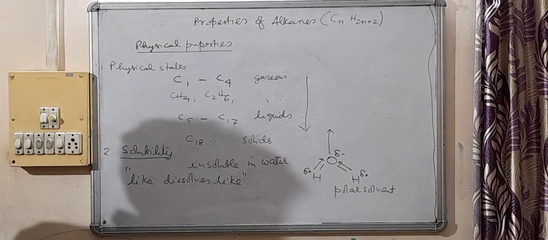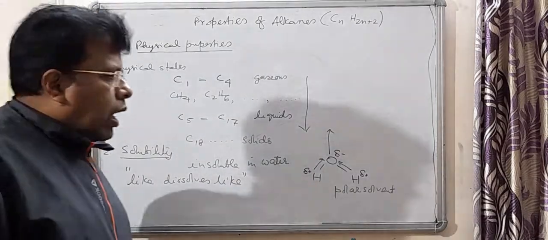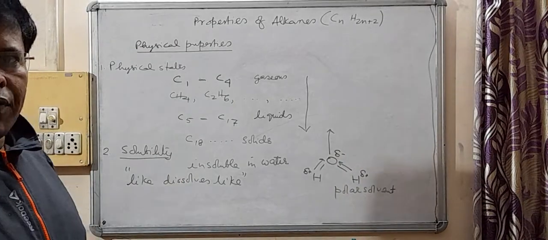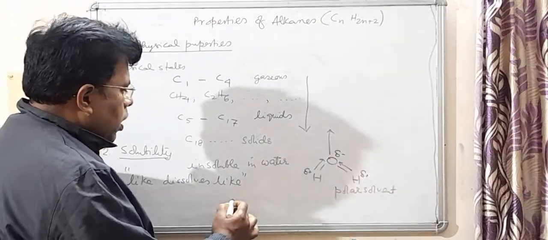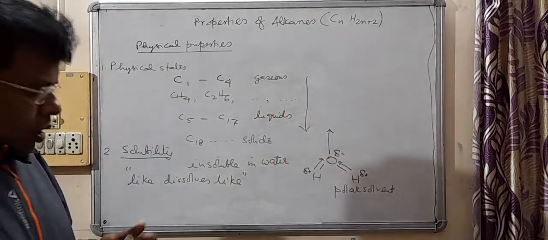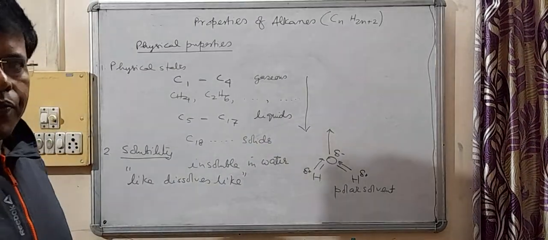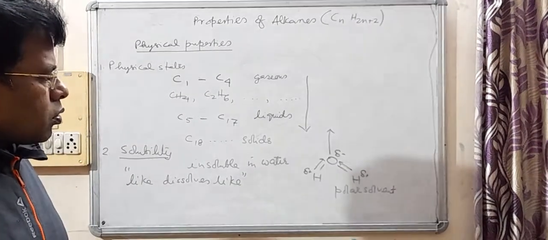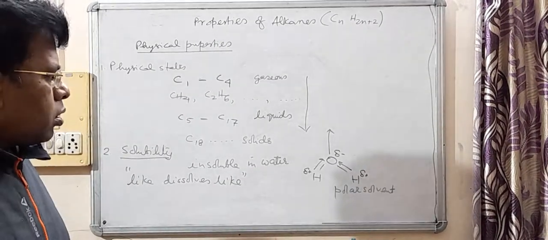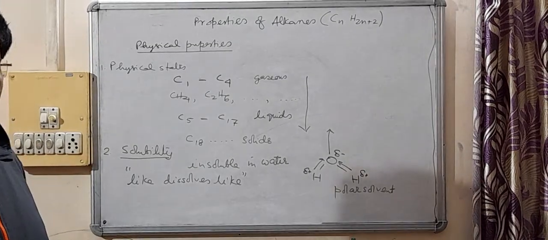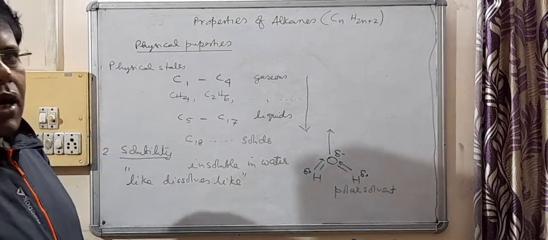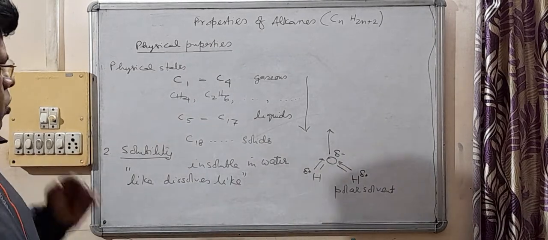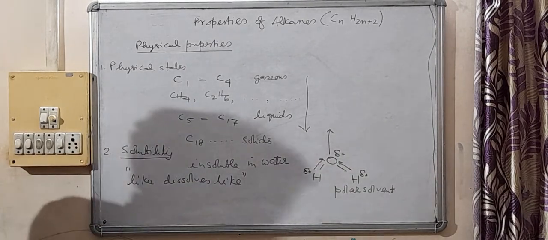Now alkanes will be soluble in what? Alkanes are soluble in non-polar solvents. Examples of non-polar solvents are ether, acetone, benzene. These are examples of non-polar solvents, and alkanes are soluble in non-polar solvents. So this is about solubility. Next physical property we will discuss